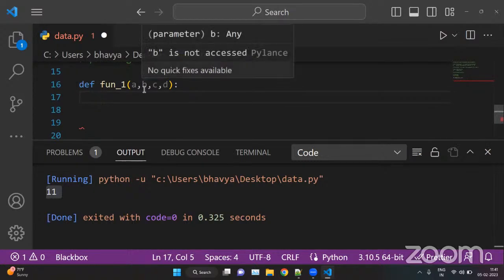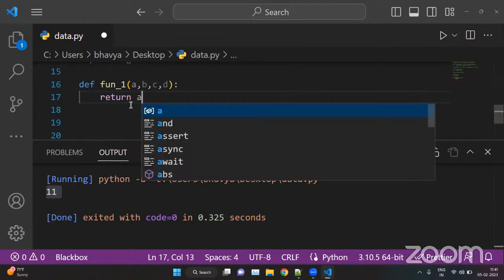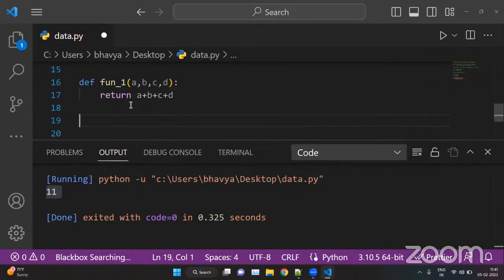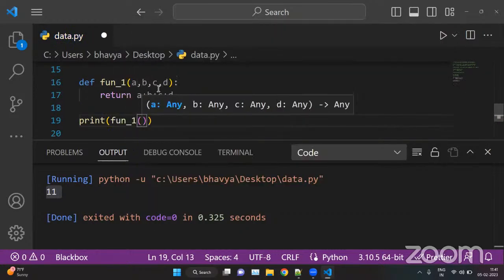So we can use as many parameters as we want. Now we can use return and we can add values A plus B plus C plus D. Okay, and then we can print fun underscore one and we can put values like 1, 2, 3, 4, any values you can put.